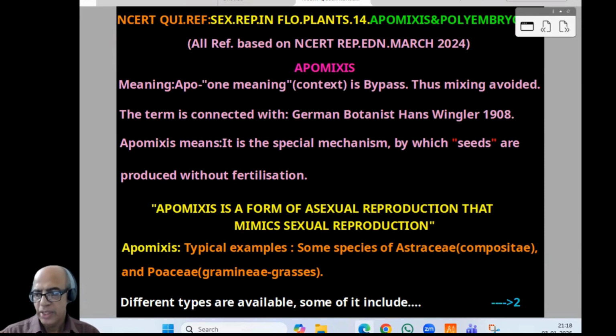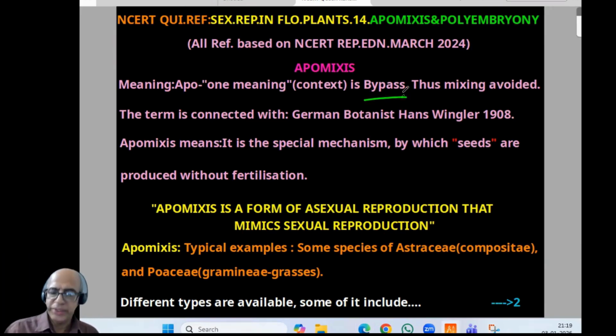Now, apomixis. We should know what is meant by that term. When we divide apomixis into 2, the first part is apo. Apo normally means, based on context, it may change as a prefix, but normally it means bypass. Here it is bypass. Mixis means true sexual reproduction. That is the word apomixis. The term is connected with a German botanist, Hans Winkler, 1908.